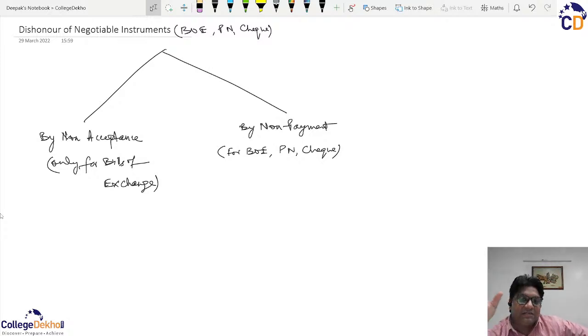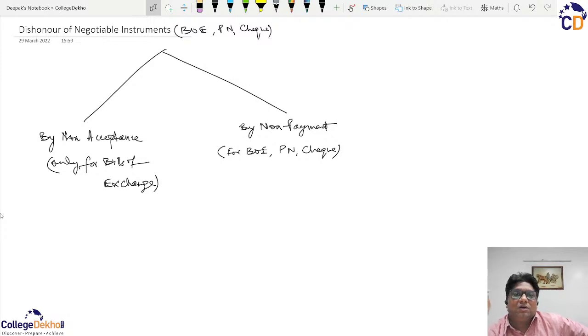So in cases where it is presumed that if we go on with the formality of serving the notice of dishonor, then the time lost will be used by the defaulter against the holder, then in those circumstances we don't encourage that such time benefit is to be given to the defaulter.